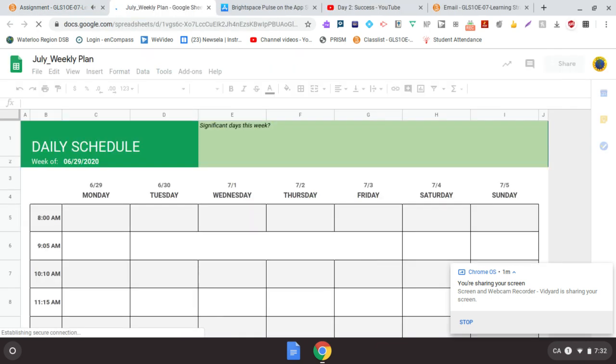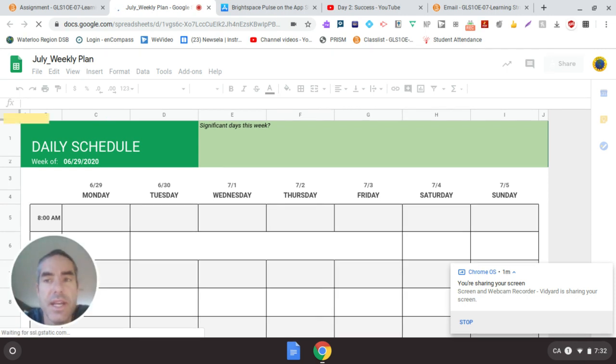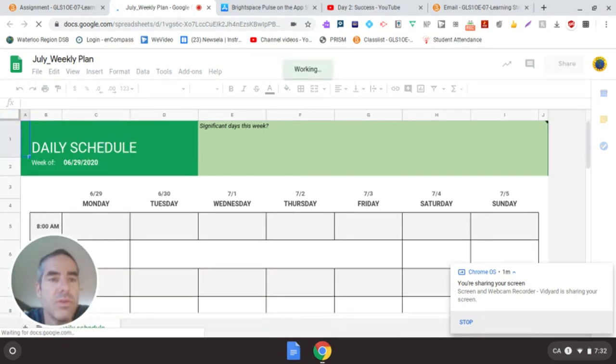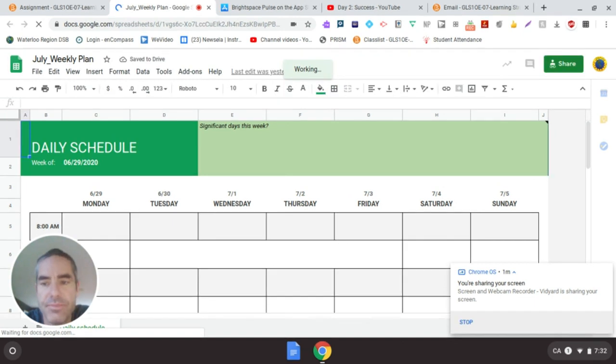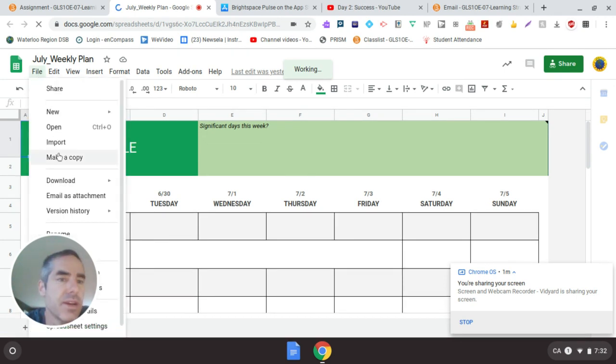So when you click on the link and it comes up, it gives you this Google Sheet. Then you have to make your own copy of it, because right now this is view only. It's something that I created that I can edit, but you can't until you make your own copy. So that's where you go up to File. And when you click on File, you can just make a copy. As soon as you make a copy, it makes your own personal copy in your drive that you can edit. That's going to be the file that you upload for me, the one that you edit.